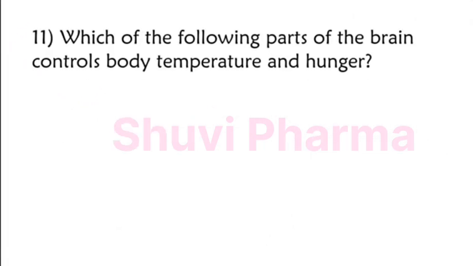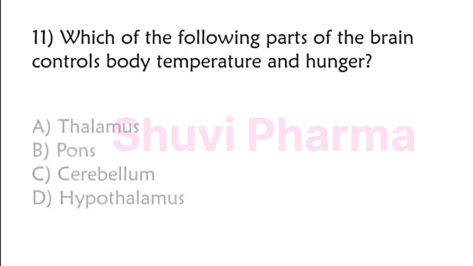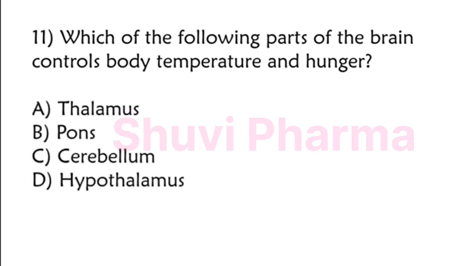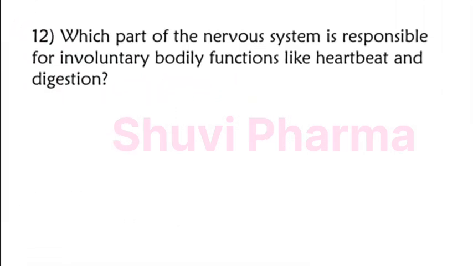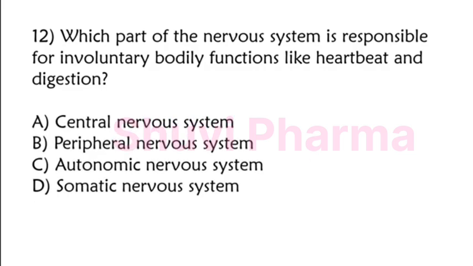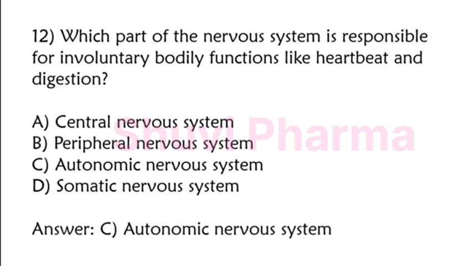Which of the following parts of the brain controls body temperature and hunger? Thalamus, pons, cerebellum, hypothalamus. The correct answer is option D, hypothalamus. Which part of the nervous system is responsible for involuntary bodily functions like heartbeat and digestion? Central nervous system, peripheral nervous system, autonomic nervous system, somatic nervous system. The correct answer is option C, autonomic nervous system.